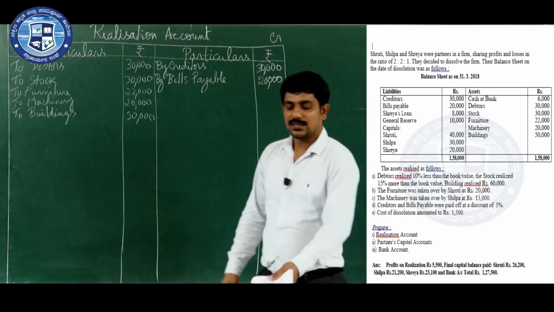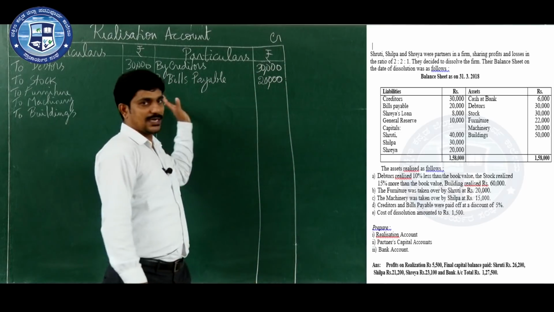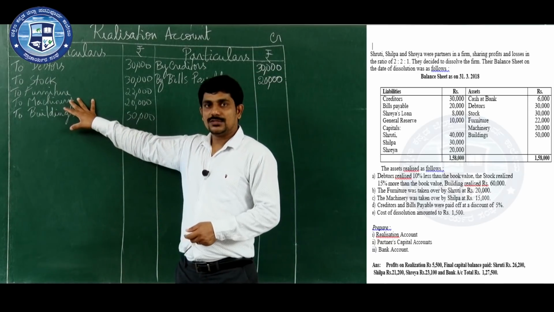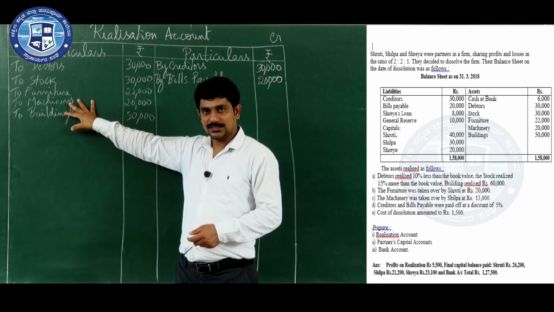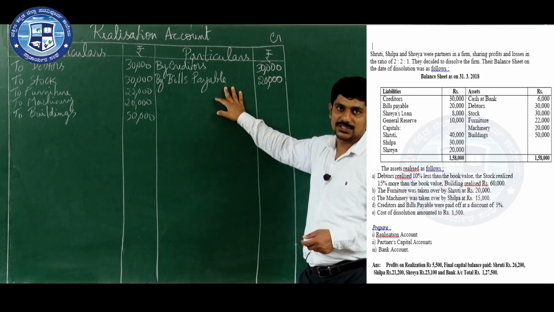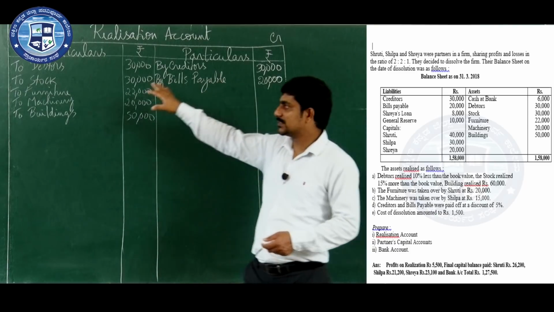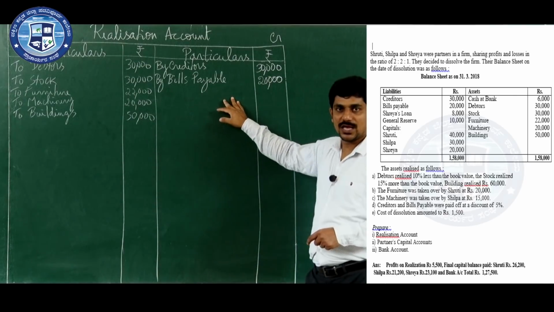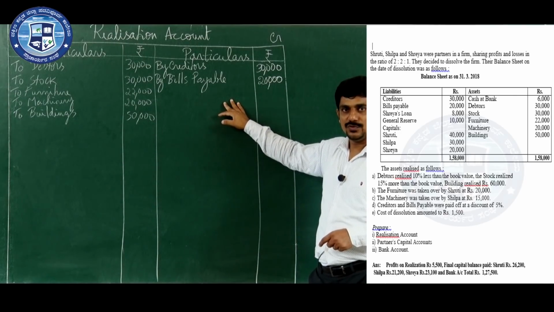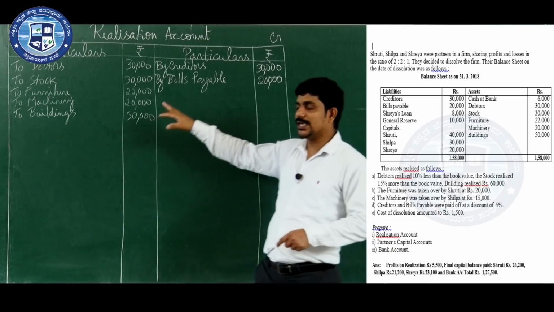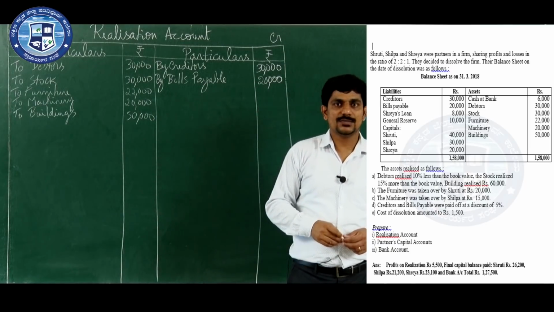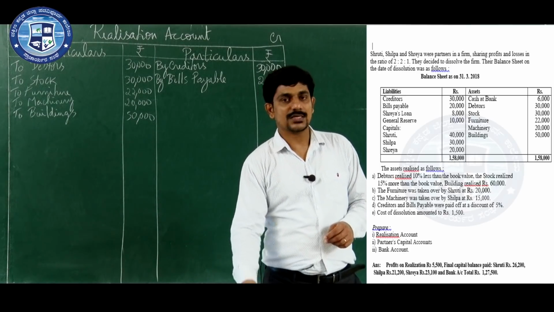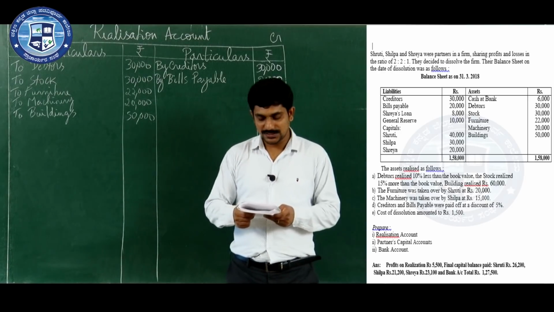After recording all the assets and liabilities, now we have to settle these assets and liabilities. How to settle? All the assets should be realized and all the liabilities should be paid off. Because you are closing the business, you have to sell the assets, and whatever liabilities you need to pay to the outsiders, you need to pay after selling the assets. Whatever money you get from selling the assets, you need to utilize for paying the outsiders or external liabilities. Now, let us go to the adjustment and see whatever information is given.